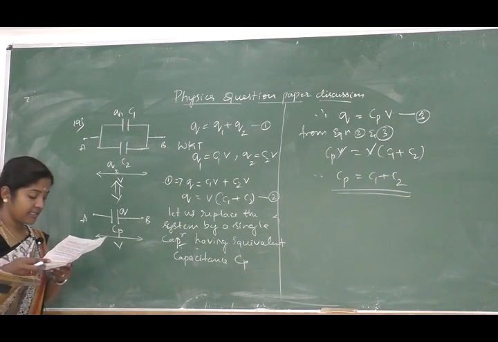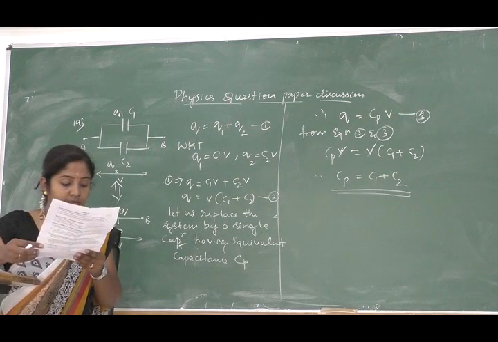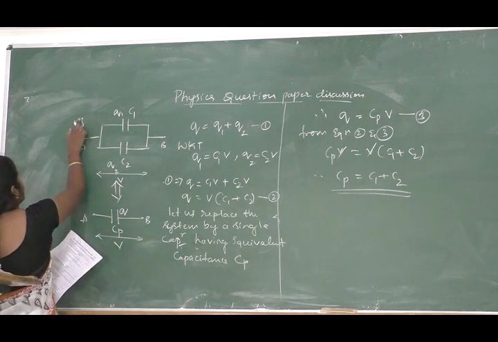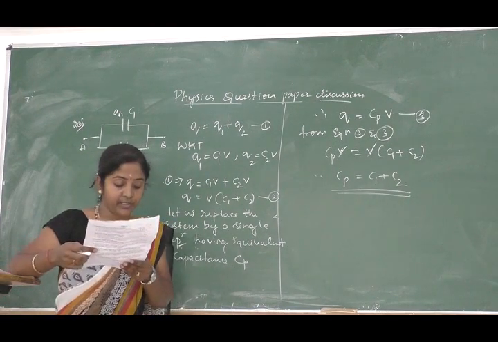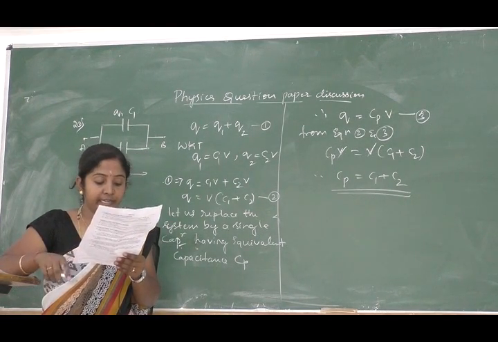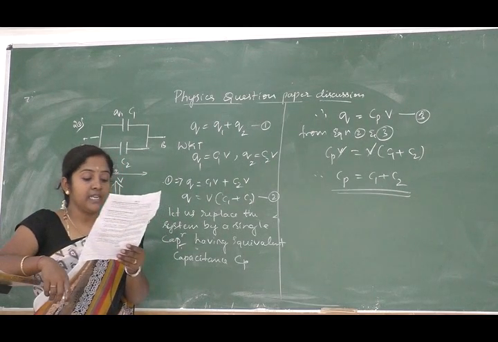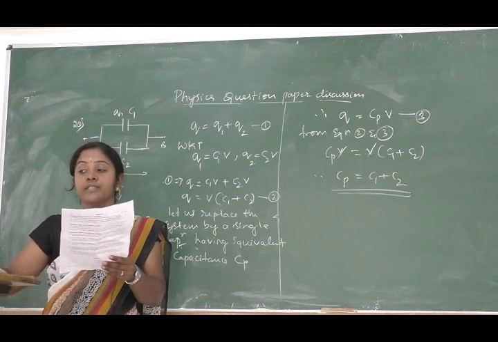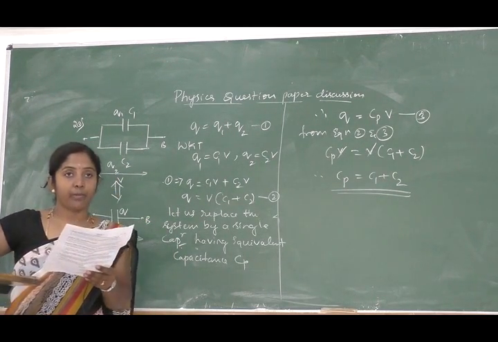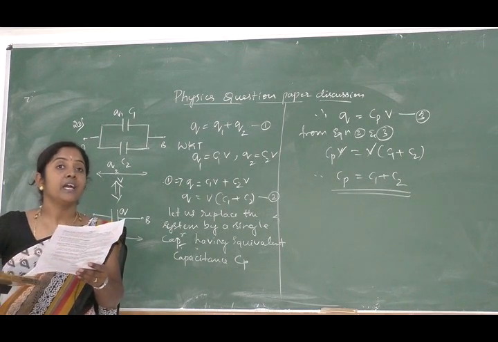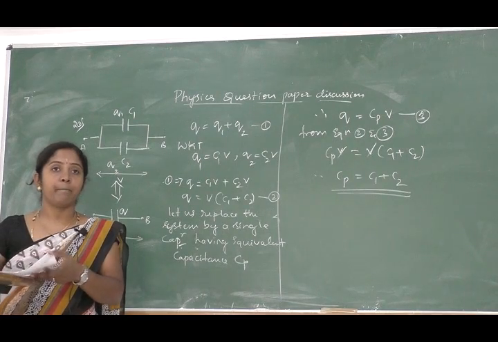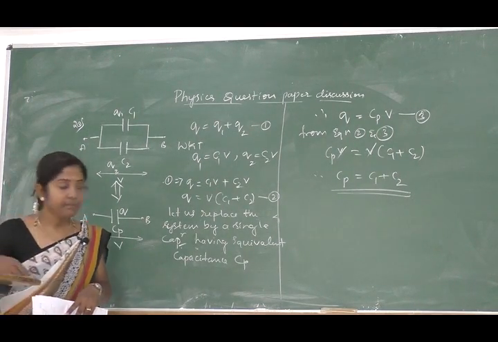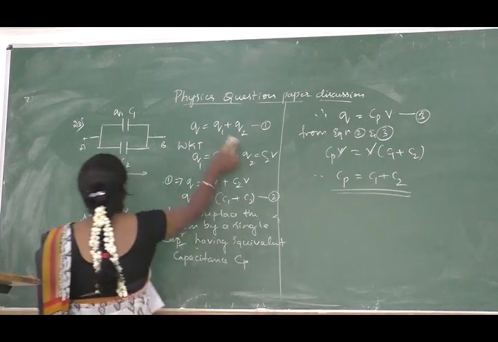So next one is 20th question. So this is the 20th question. Now let us move on to the next one, that is 21st. Derive expression for current in terms of drift velocity in a metallic conductor. So you have to derive the drift velocity equation, that is the relation between current and drift velocity, they will mention. So for that part you will have to do the derivation. So let us see that one.